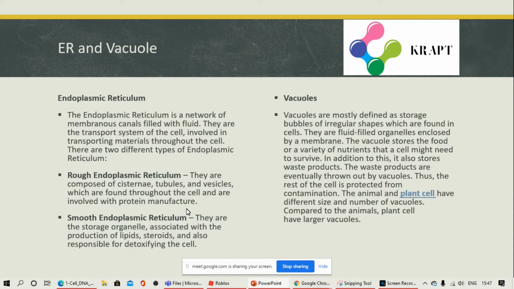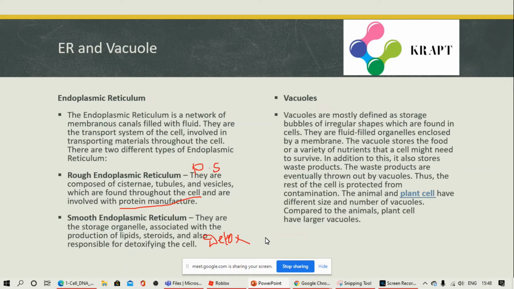Rough endoplasmic reticulum helps in protein synthesis. Just remember this word, I'll write it as PS, protein synthesis. The smooth endoplasmic reticulum's main function is detoxification and also production of lipids. Detoxification is the process of removing poison or toxic components.